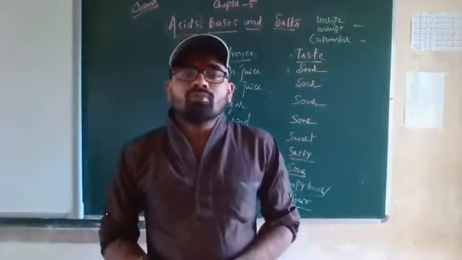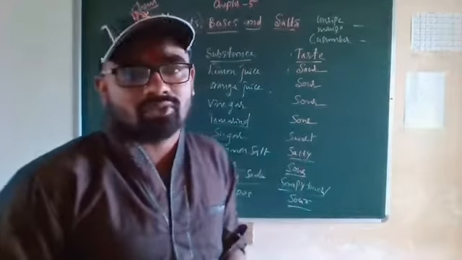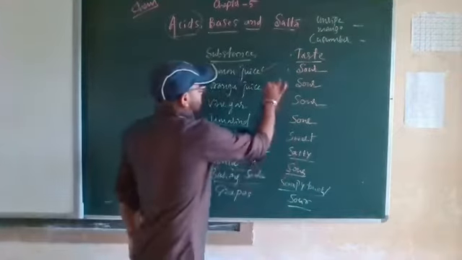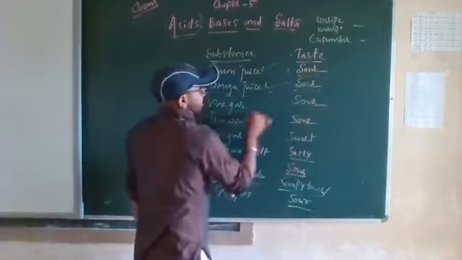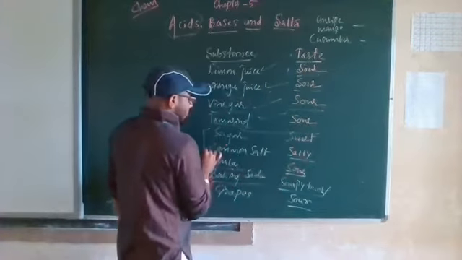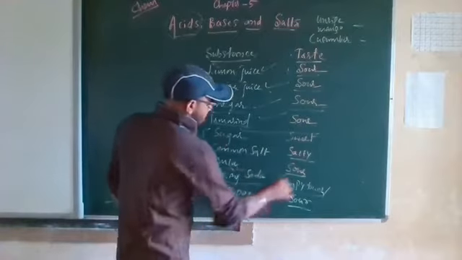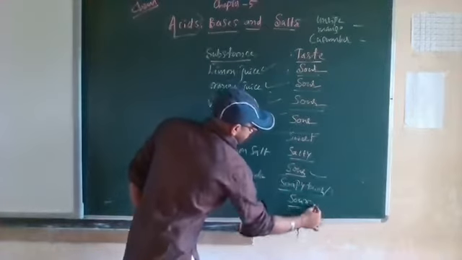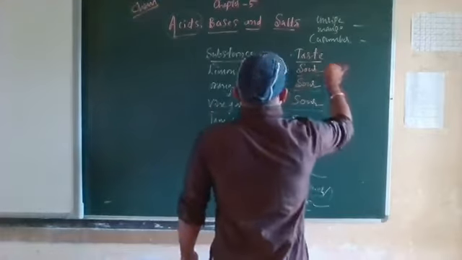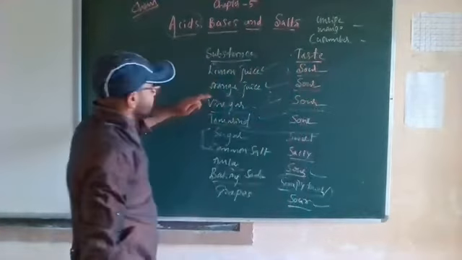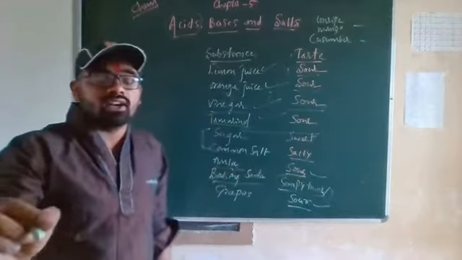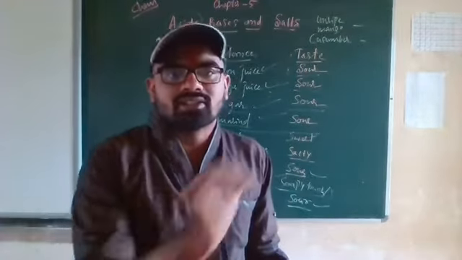Which natural acids can we find here? In lemon juice we can find them. Orange juice is also sour. Vinegar is sour. Tamarind is sour. Amla is sour, and grapes are sour. So lemon juice, orange juice, vinegar, tamarind, amla and grapes contain acids.